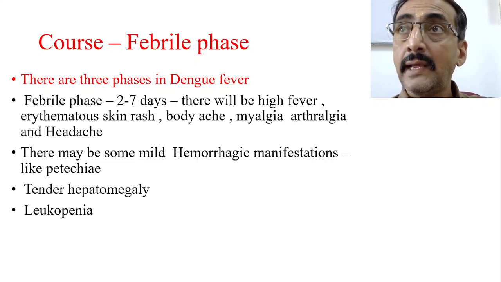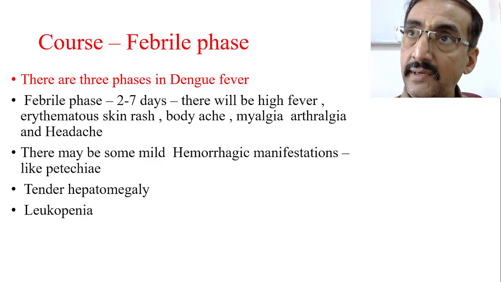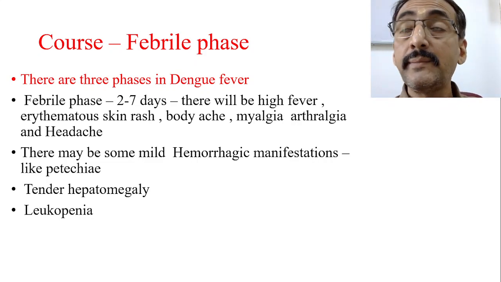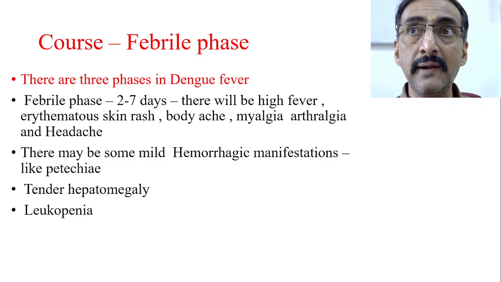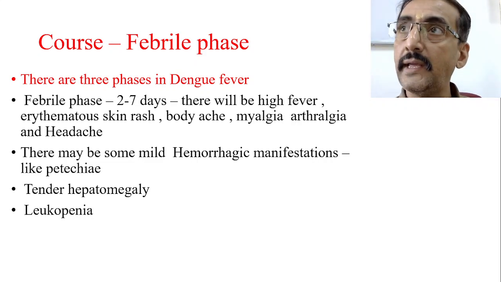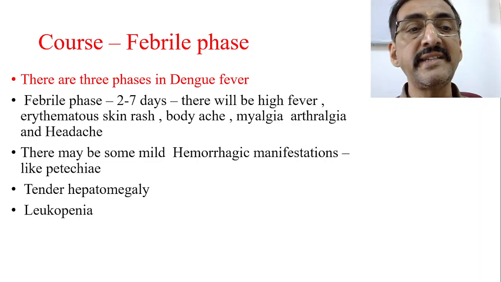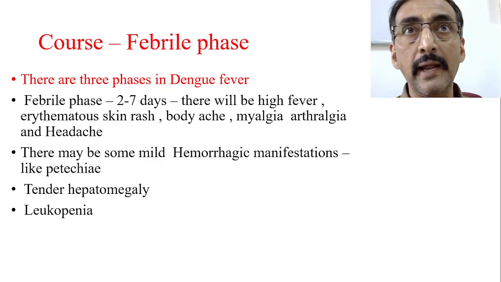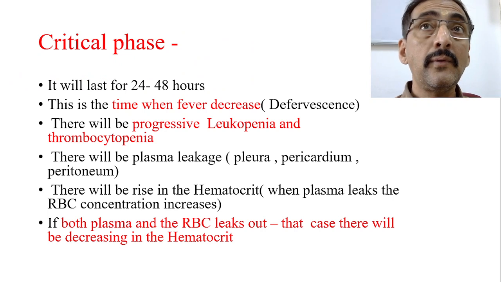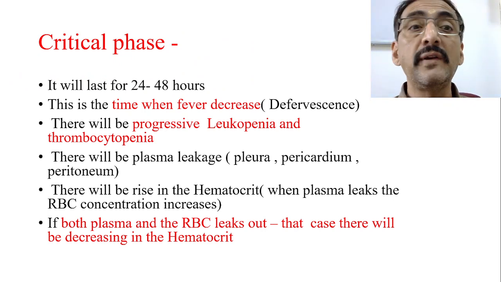But if it is a symptomatic case, then the first phase is the febrile phase. That febrile phase is not simply fever; along with the fever it will have other manifestations like myalgia, body ache, headache, some mild bleeding manifestations on tourniquet test, along with tender hepatomegaly and leukopenia. Once this phase is over, the critical phase starts.